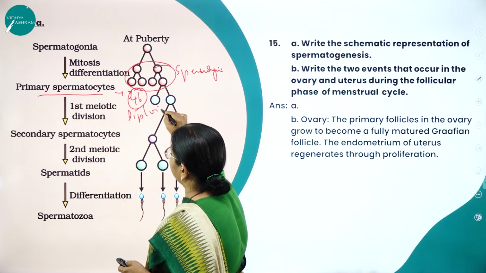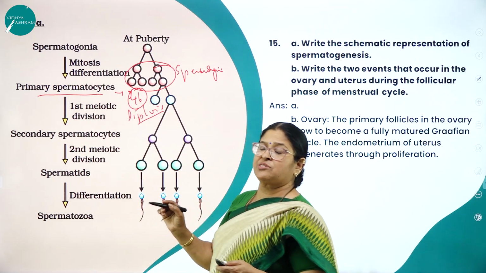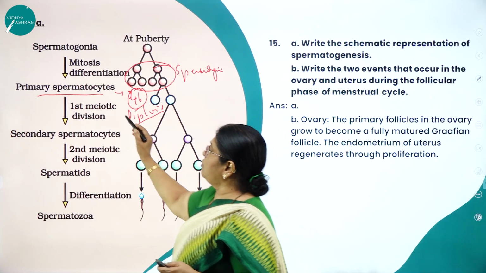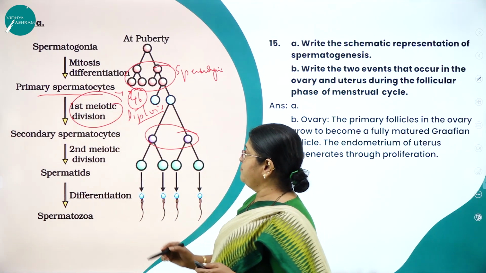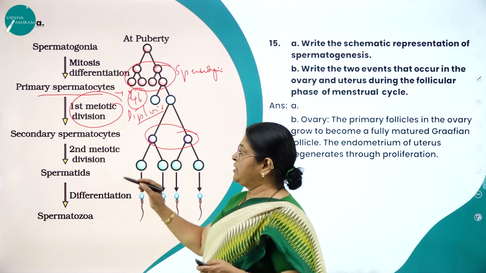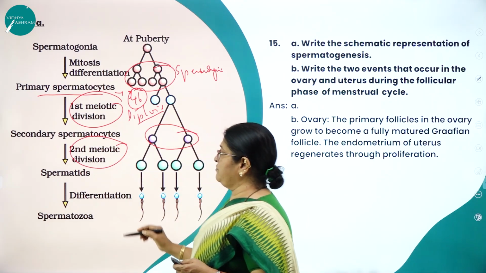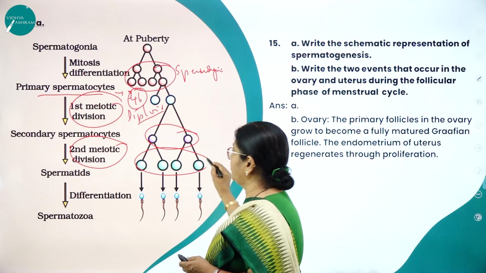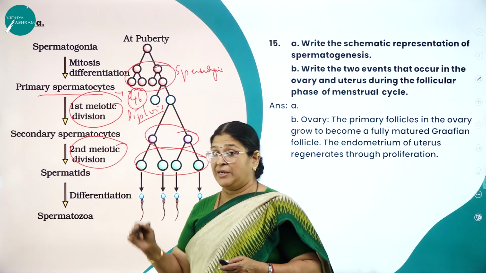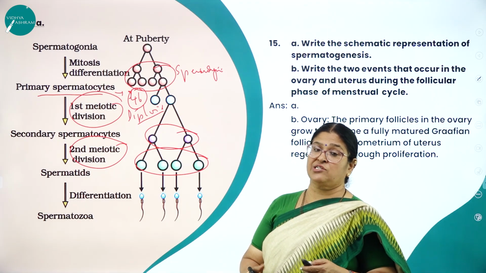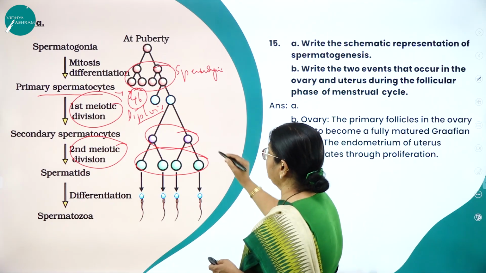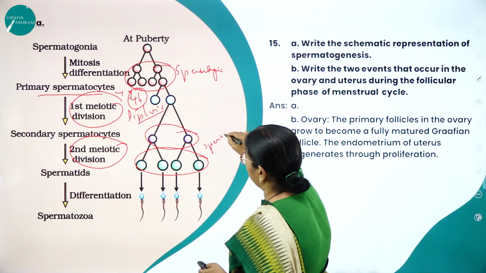This primary spermatocyte will undergo first meiotic division to produce what? 2 secondary spermatocytes. And the secondary spermatocytes undergo second meiotic division to form how many? 4 spermatids. But here a very important event has to happen. It undergoes morphological changes to become a sperm, and that is called spermiogenesis.